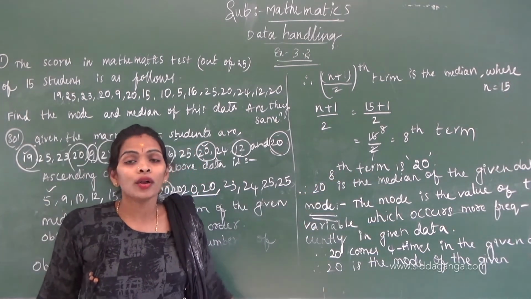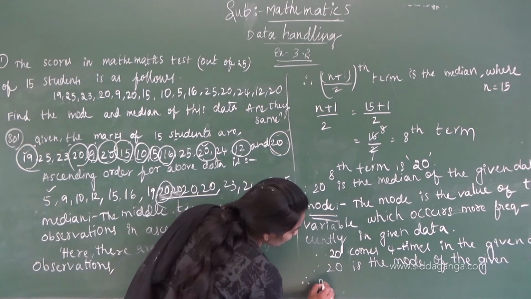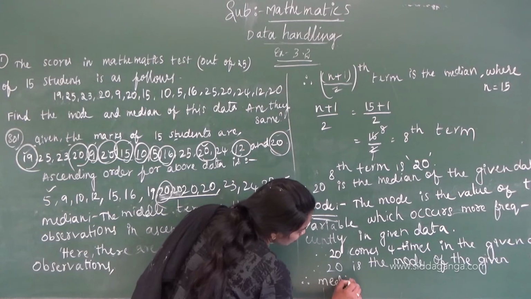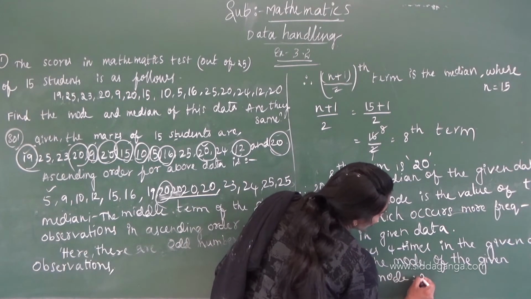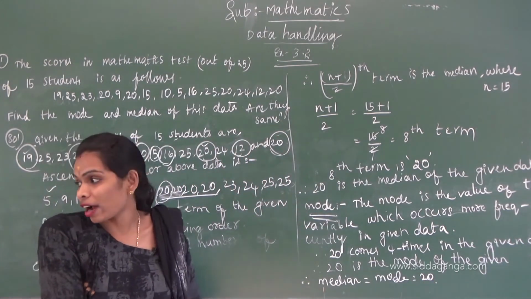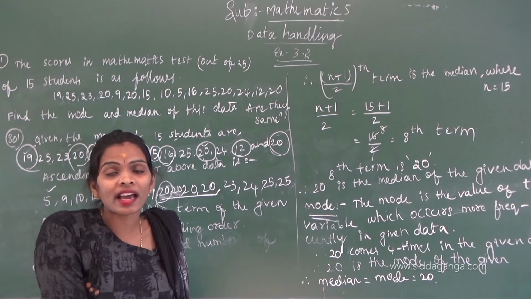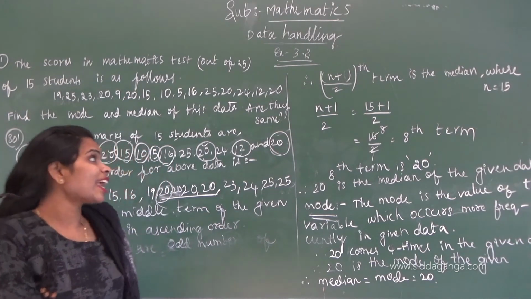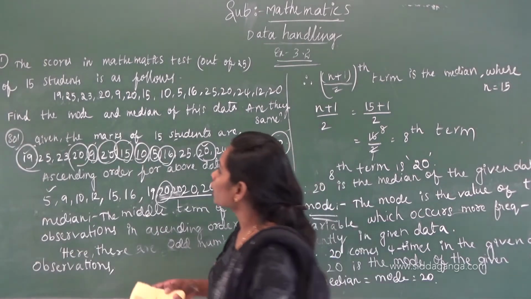Here median is also 20 and mode is also 20. Therefore, median equals mode equals 20. What do we write next? In the next line you write: therefore, median and mode of the given data are the same. Okay children, move to the next question.